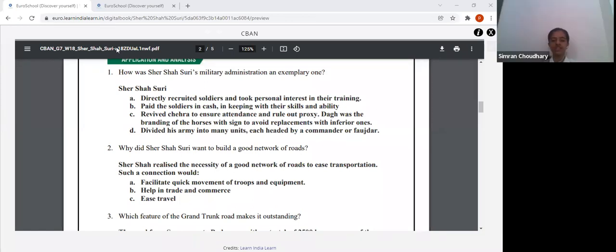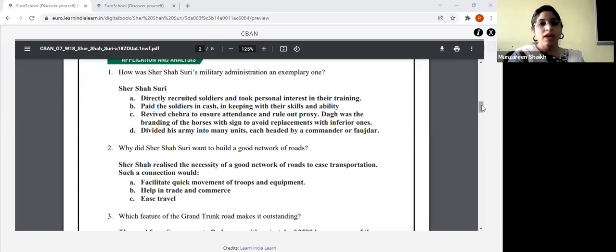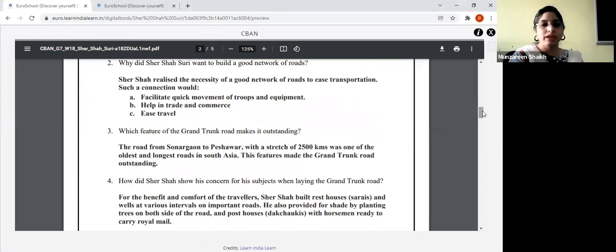So that the troops and equipment could be quickly moved to other parts. Yes, during wars or if any such thing happens, he could quickly move his troops along with the equipment. So for that purpose, he had already constructed a good network of roads.